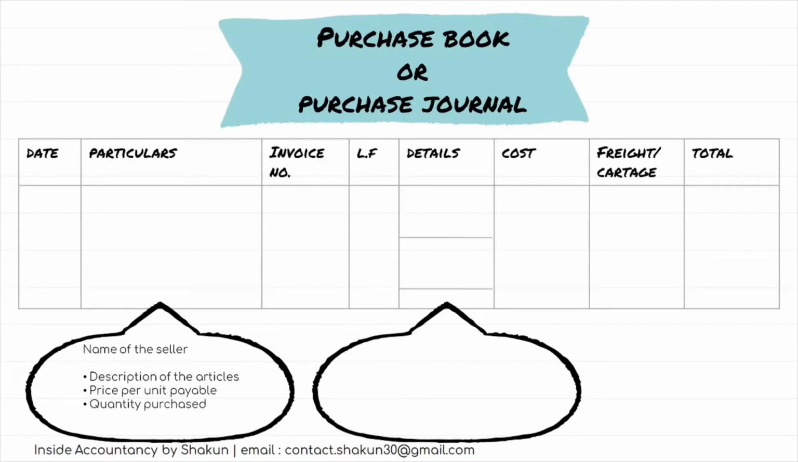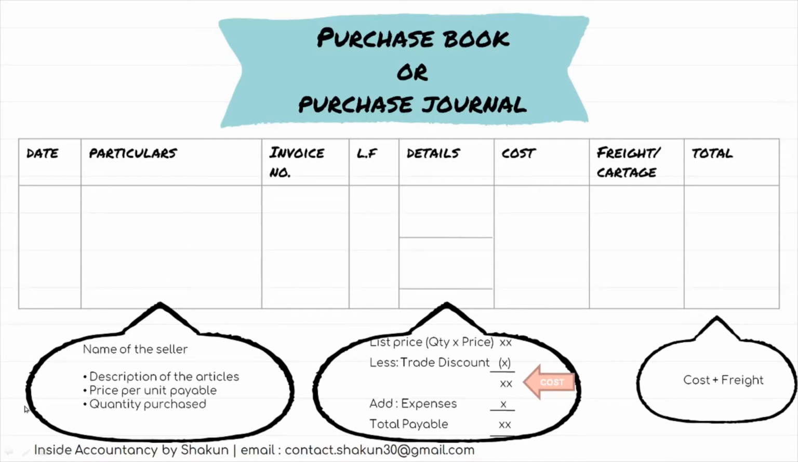The invoice number, that's the third column, mentions the number of the bill. Bill or the invoice number is one and the same thing, so that number is mentioned here. Ledger folio is basically the page number of the ledger book. Under the details column, we mention the list price of the goods that we are purchasing, and list price can be ascertained by multiplying the quantity with the price.